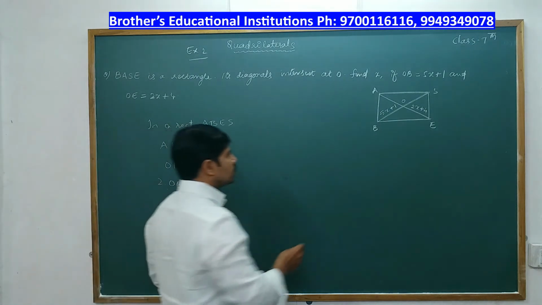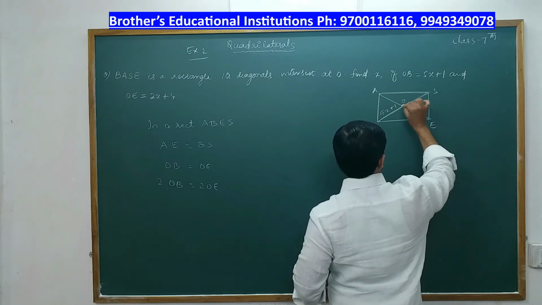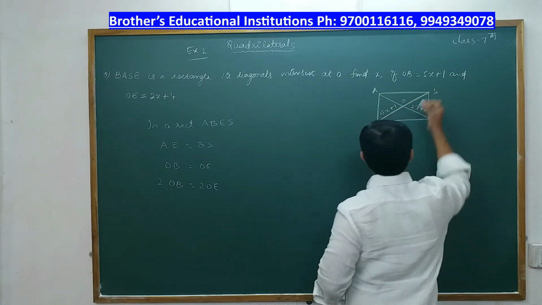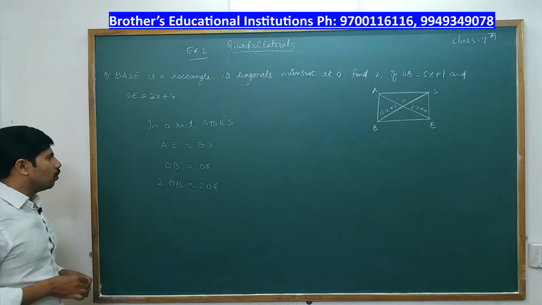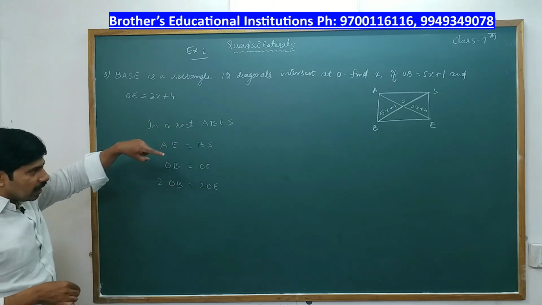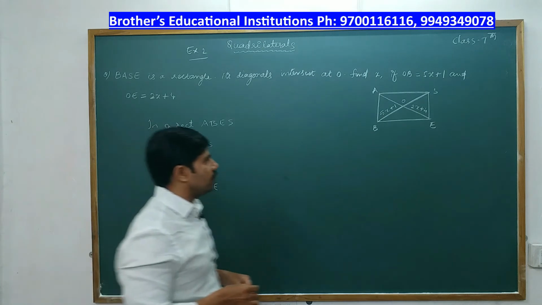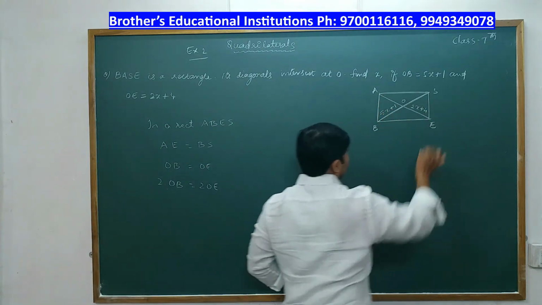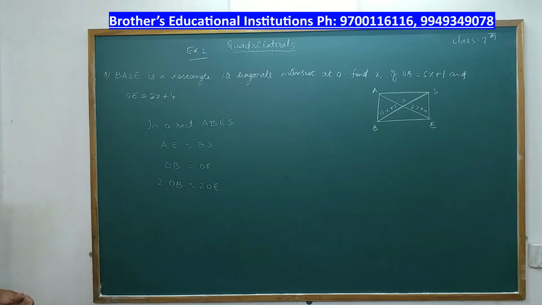See, if I multiply OB with 2, OB plus OS is nothing but BS, right? So here OB is equal to OE, multiply 2 times with OB so that we get the total length of the diagonal BS. Similarly, OE multiplied by 2 gives the total length of diagonal AE, so AE is equal to BS.